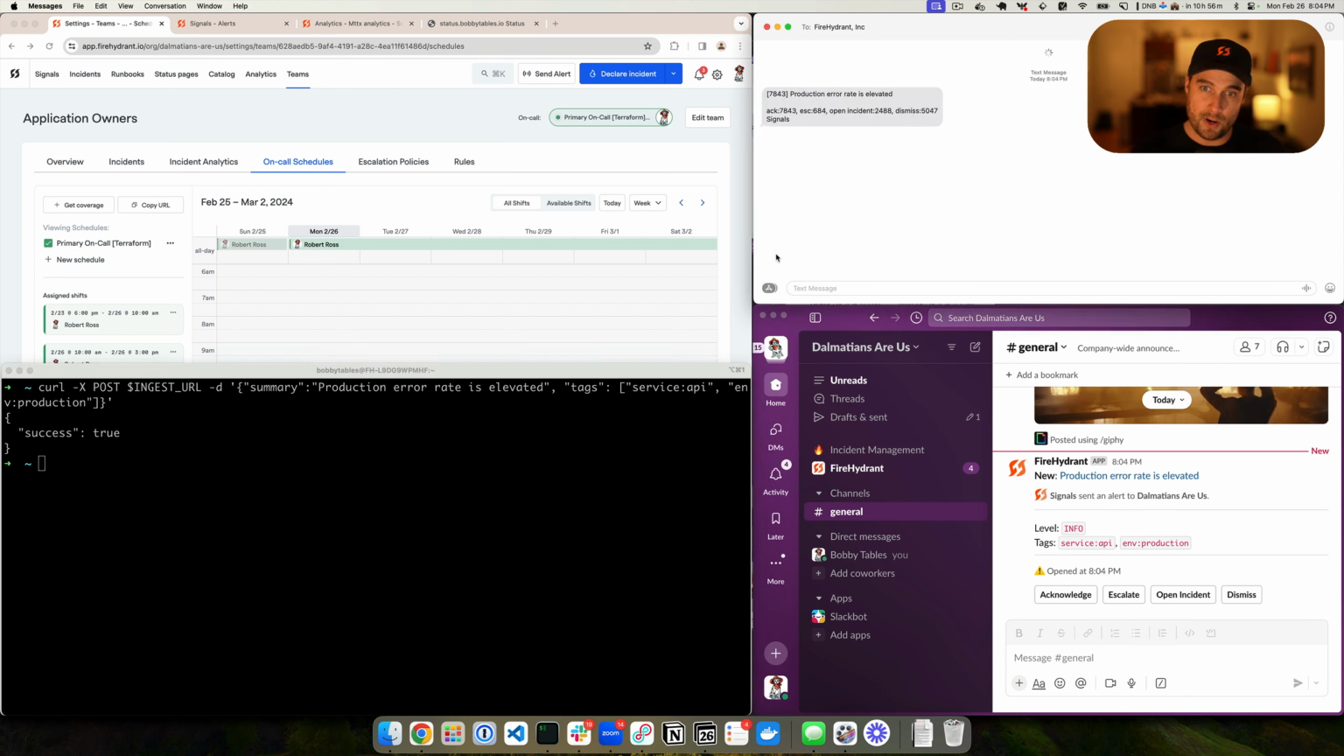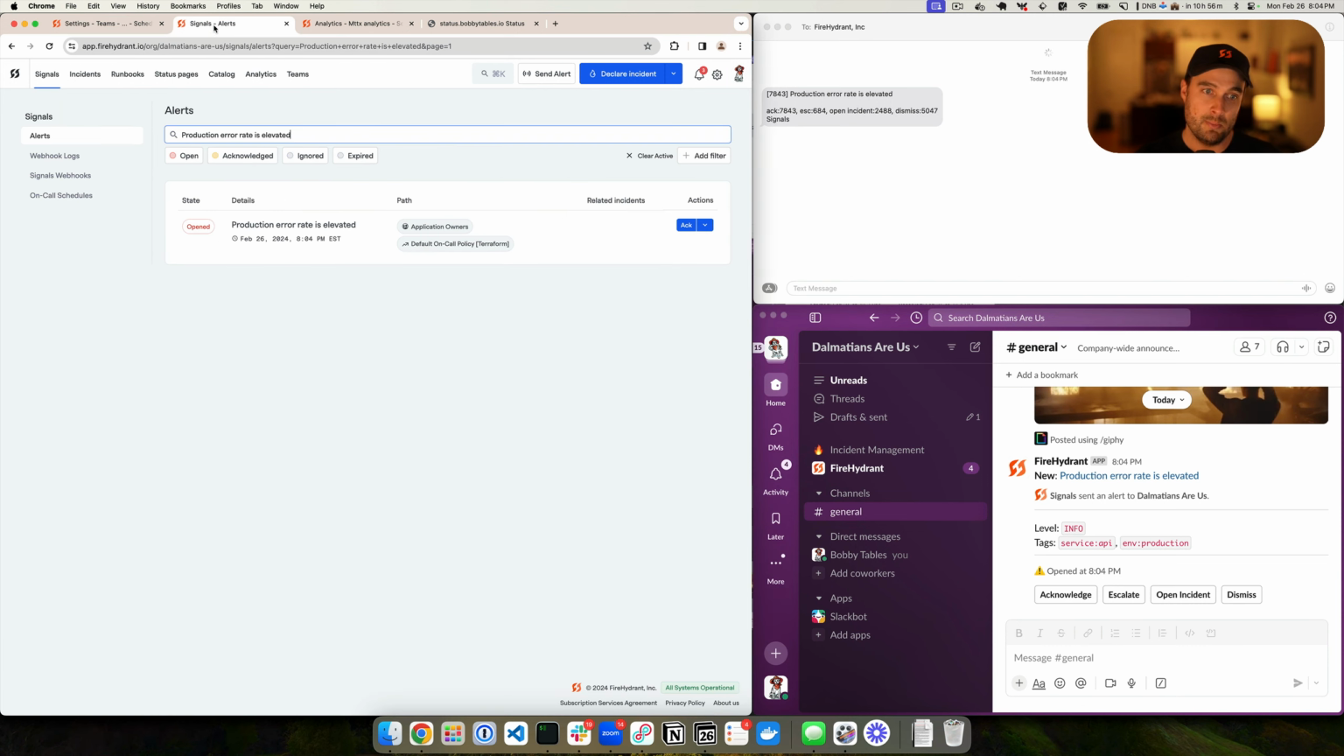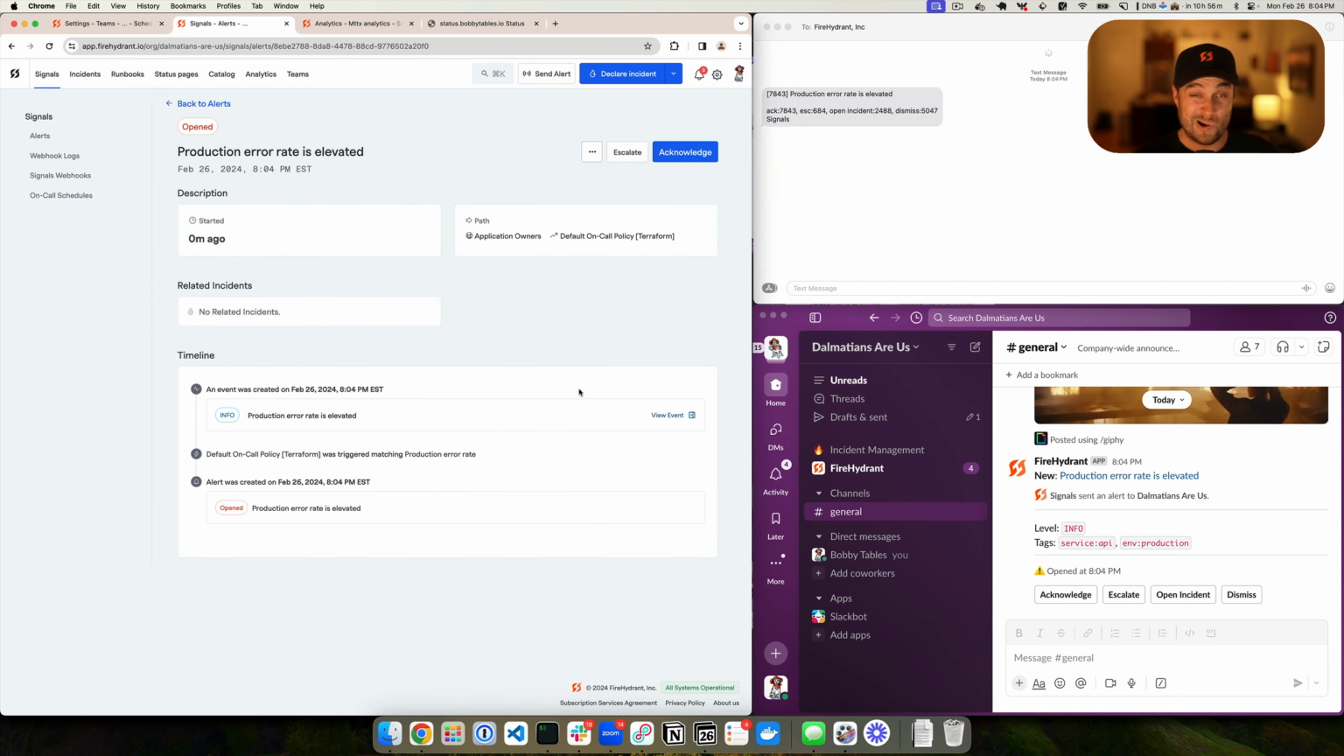You can see on the top right, these are the text messages that I have on my phone. And at the bottom right, this is Slack that's hooked up to my account. FireHydrant allows me to really easily receive these alerts and acknowledge them or promote them into an incident. Because in FireHydrant, alerts are not incidents. They are completely separate objects.